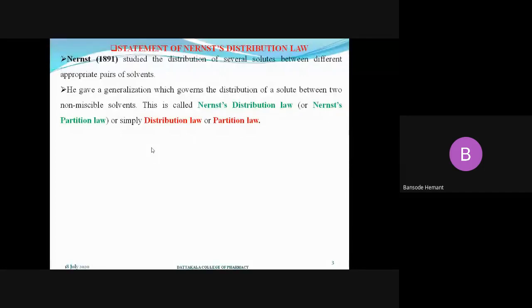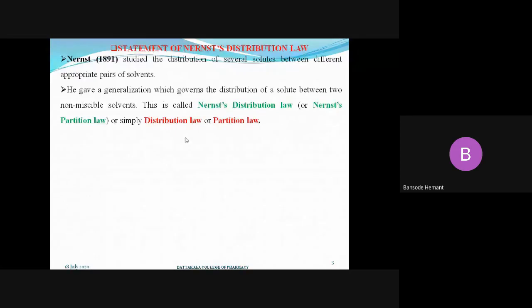The generalized statement given by the scientist Nernst regarding the distribution of the solute into immiscible solvents is called the Nernst distribution law.